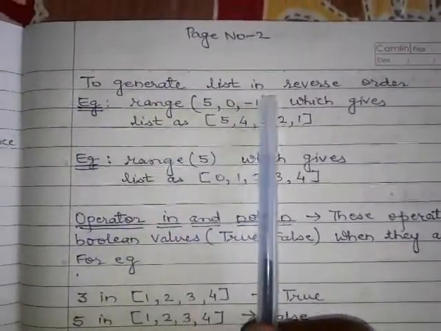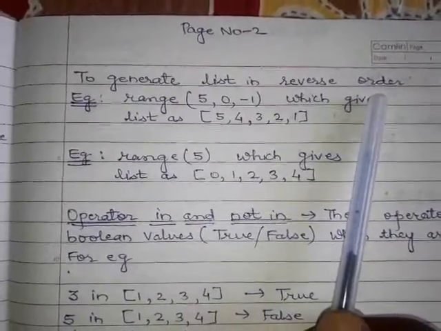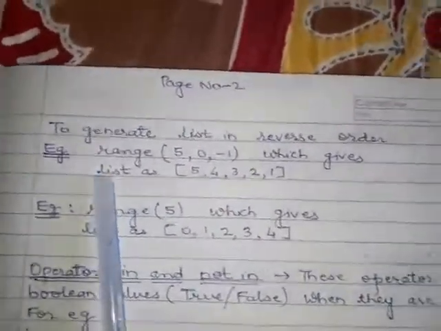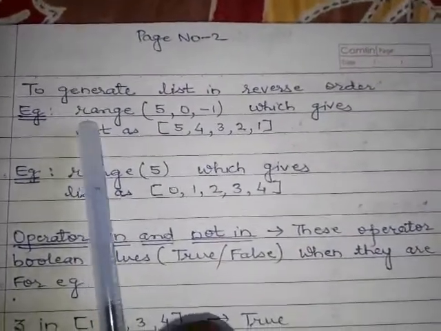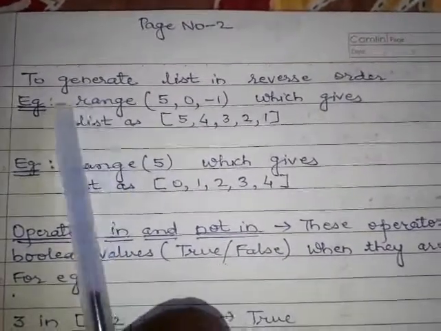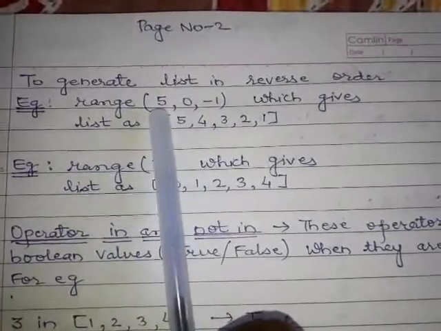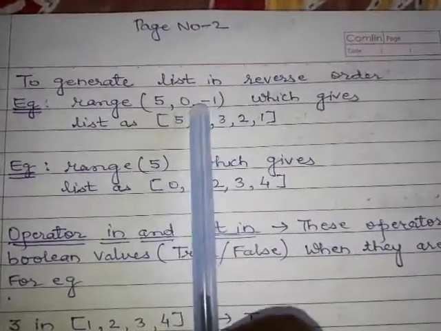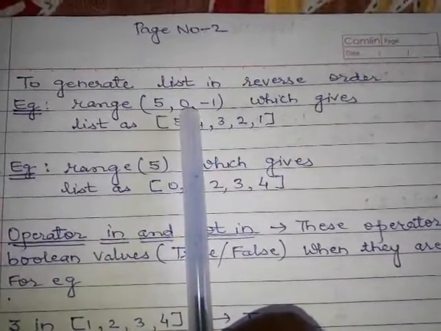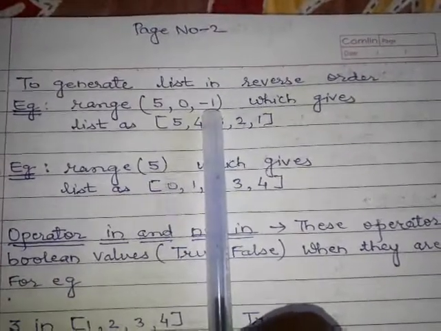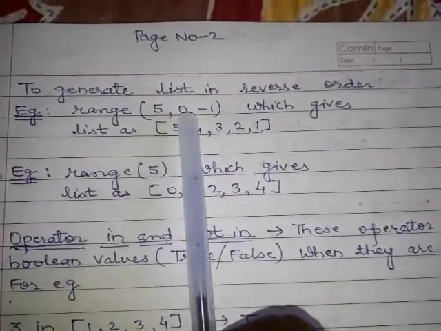Now, to generate a list in reverse order, if you want to generate any kind of list in which elements are arranged in reverse order, what to do? Let us see here. I have written range 5, it starts from 5 and ends at 0, and our step value here is -1. So this is our lower limit, this is our upper limit.